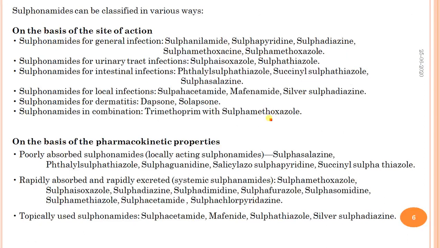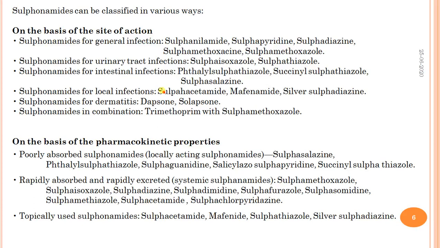The sulfonamides are classified in various ways. The first way of classification is on the basis of site of action: used in general infection, in urinary tract infection, intestinal infections, local infections, and dermatitis, and used along with combinations.